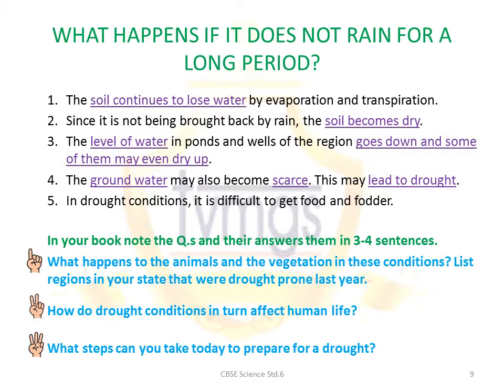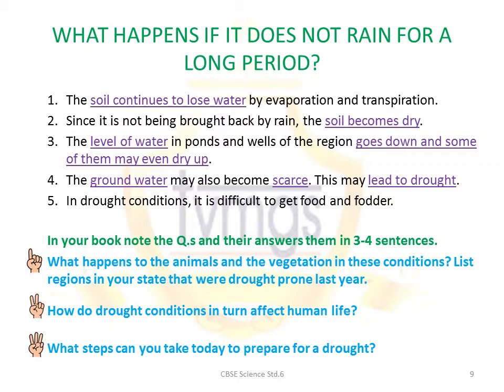Now, as the water is not being brought back by the rain, the soil will start becoming dry. The level of water in ponds and wells will start receding and they may even dry up after a while. The groundwater that gets collected when the rainfall reaches the ground may become scarce in the absence of rain. This may finally lead to drought.